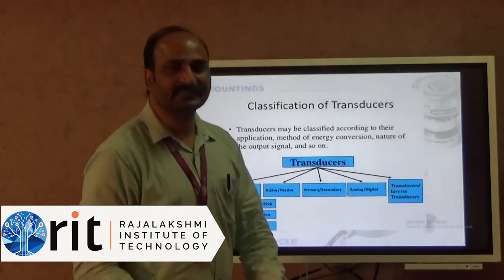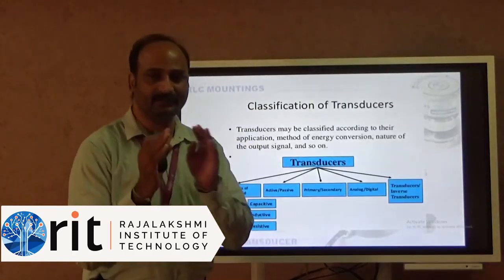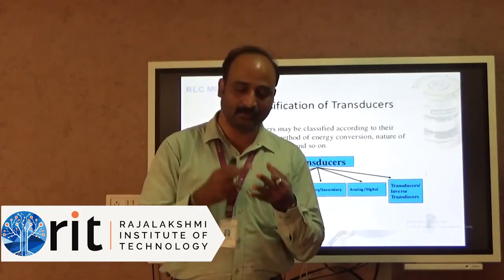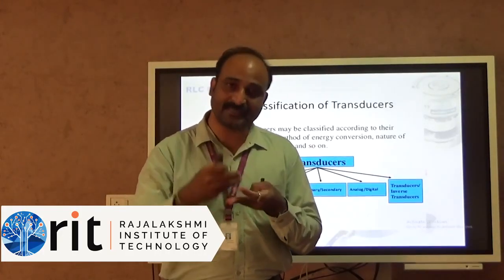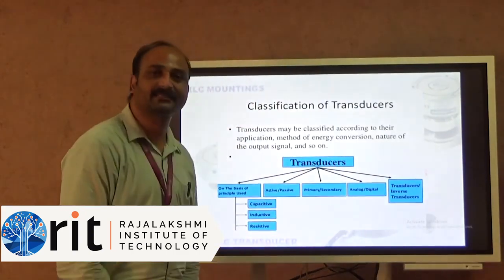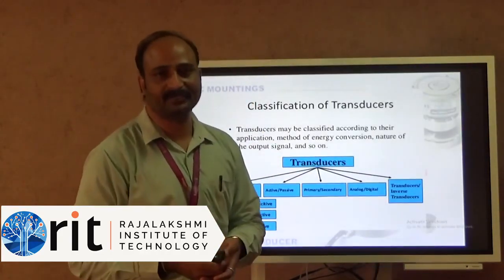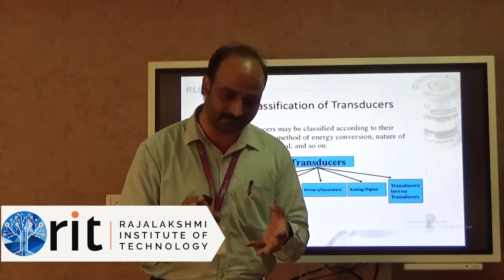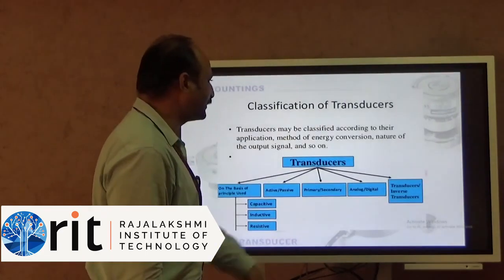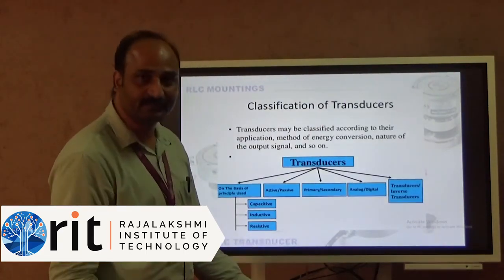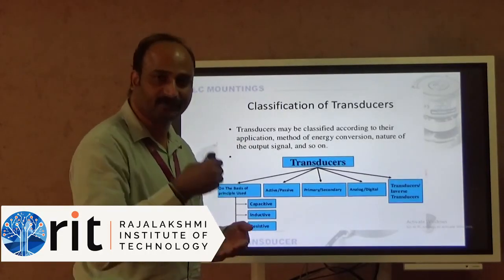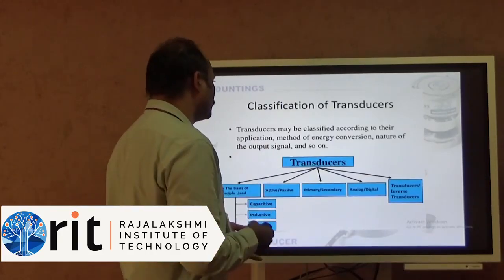Now we will see the classification of transducers. We have seen what a transducer is, how it works, its definition, the alternative definition, and the block diagram. Now we will see the classification of transducers, based on their operation and on the material used. Transducers may be classified according to the application where we are using them, then the method of energy conversion, what methodology we use to convert from one energy to another, then the nature of the output signal.